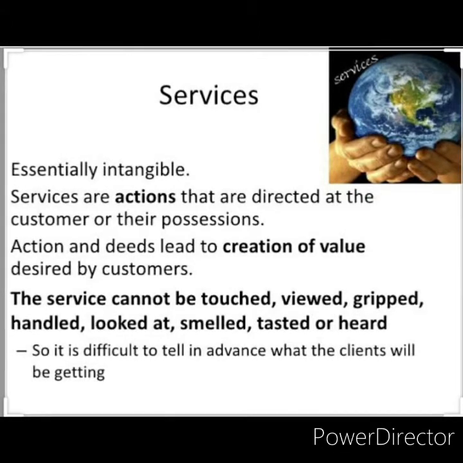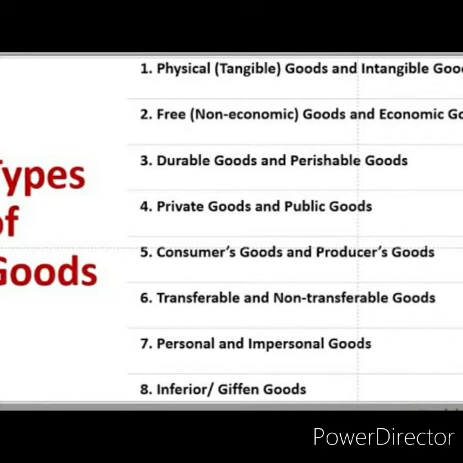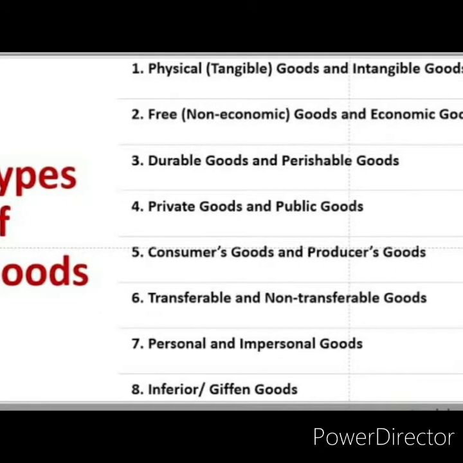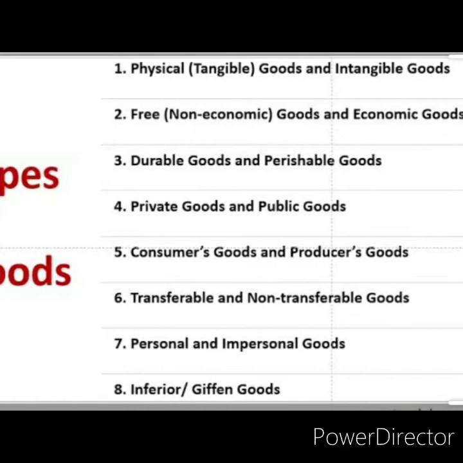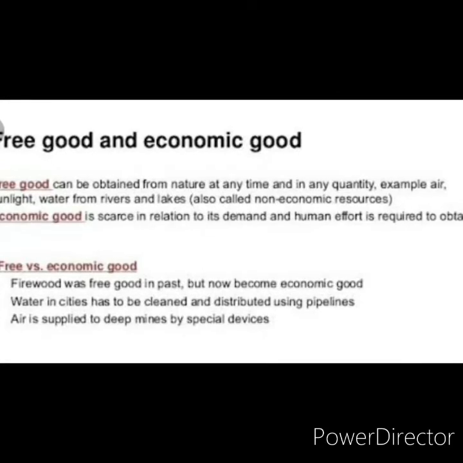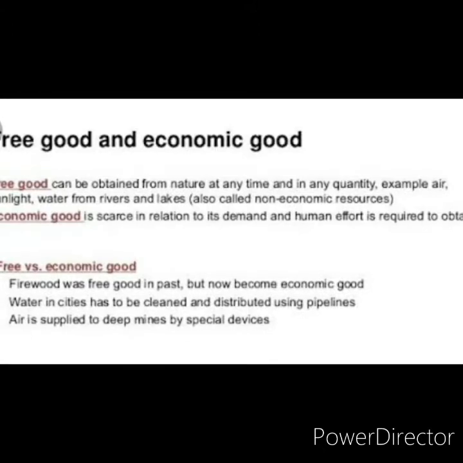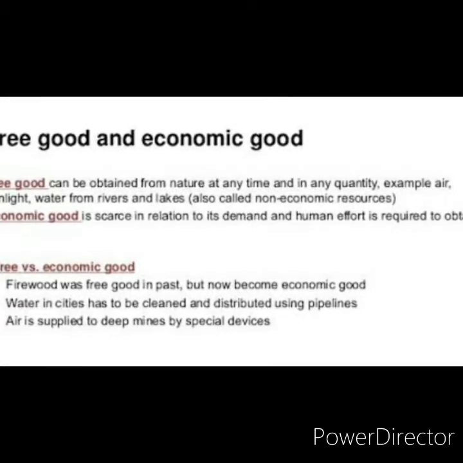Here we will see the kinds of goods. Kinds of goods are free and economic goods, public and private goods, consumer goods and capital goods, perishable goods and durable goods. First we will see free and economic goods. What are free goods? Free goods are available in nature abundantly, meaning we are getting more of them in nature. We may say air, water, sunshine come under free goods.